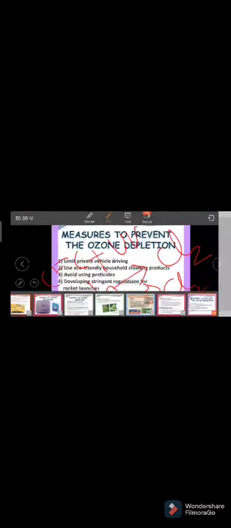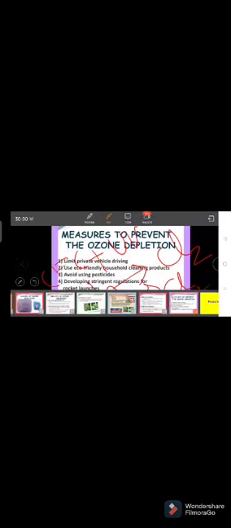Similarly, nitric oxide, when it reacts with the UV light, also releases chlorine. And when we take the eruption of lava, it mainly releases chlorine gas.